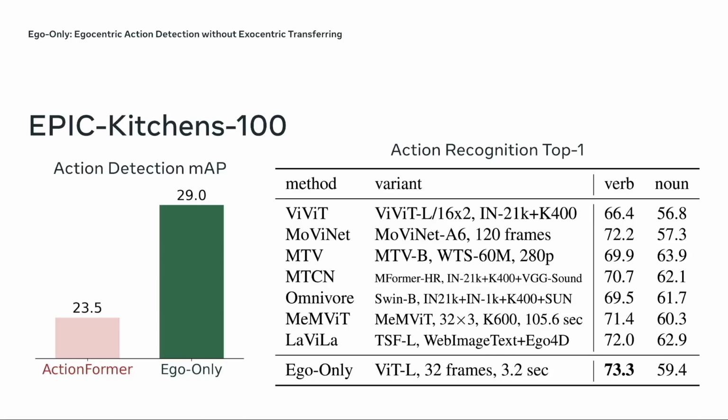Surprisingly, we found ego-only outperformed all these approaches in classifying verbs, probably thanks to the knowledge learned in the egocentric video MAE stage. At the same time, we notice that ego-only lags behind in classifying nouns, probably because existing solutions often pre-train on large image datasets with many more diverse objects.